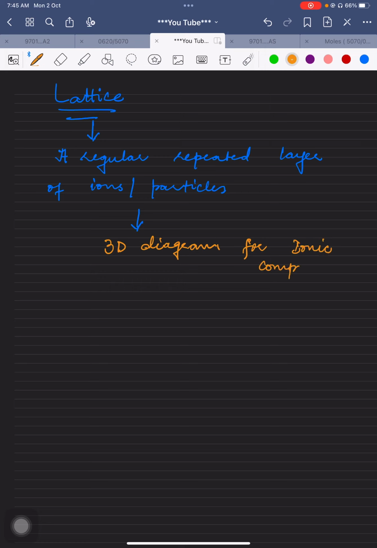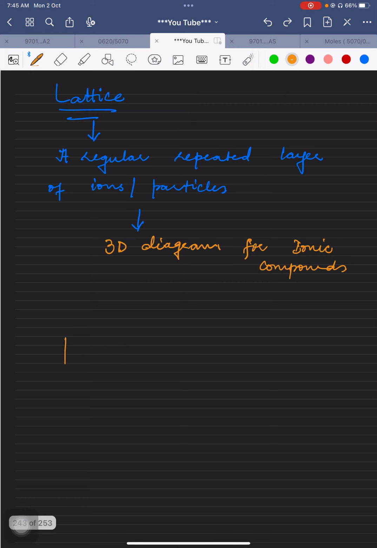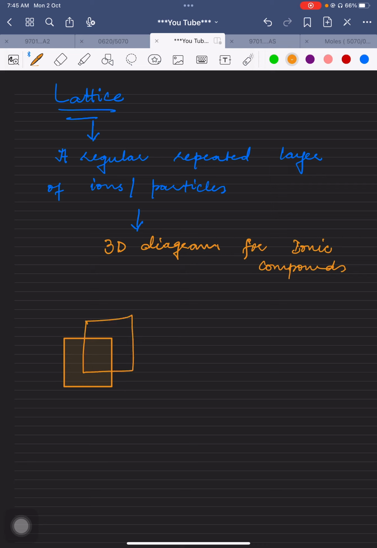We have just studied the physical properties of the ionic compounds on the previous page. It is a diagram like this. This is a cube. For example, this is the structure of NaCl.